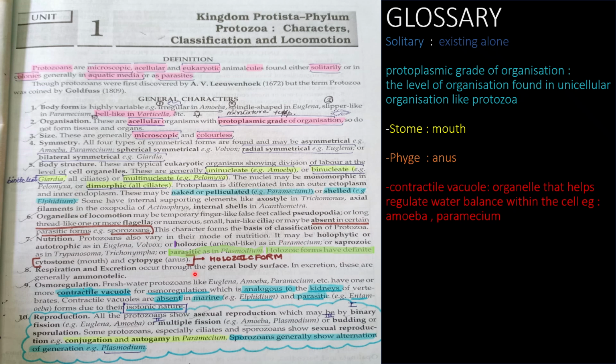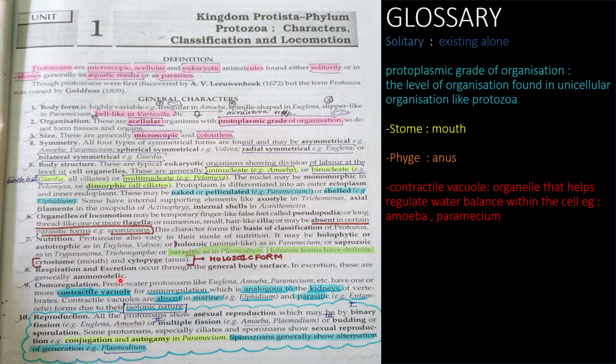Holozoic forms have a definite cytostome, mouth. Here I have mentioned that stome जब भी सफिक्स में आ जाएगा तो उसका मतलब माउथ होता है, एंड फाइट जब भी आ जाएगा उसका मतलब एनस होता है। सो साइटो मीन्स साइटोप्लाज्मिक, again the cytoplasmic thing, that is cell, and stome means mouth.